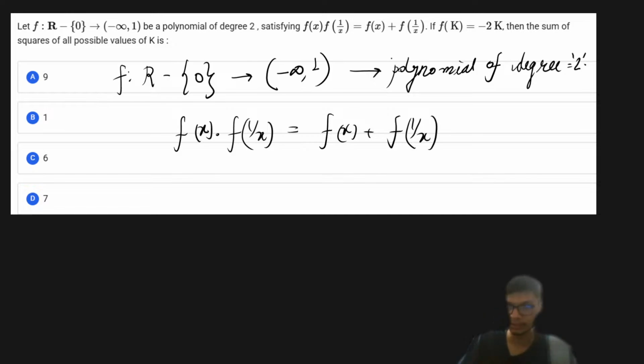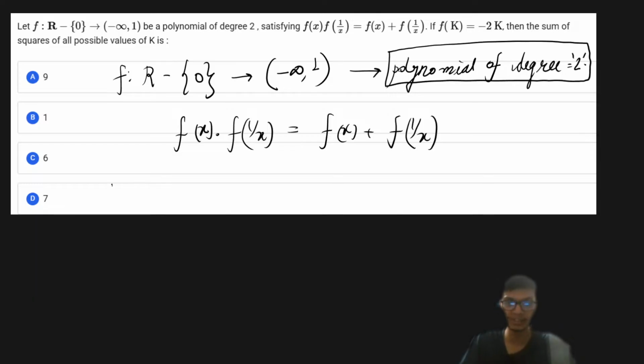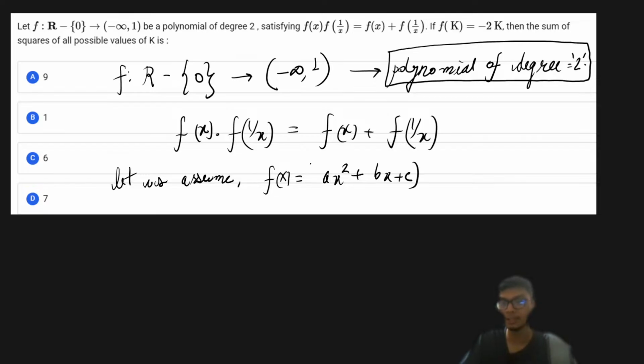So given that f is a polynomial of degree 2, we can always assume f of x is equal to some polynomial of degree 2, that is ax square plus bx plus c, such that a is not equal to 0. Now why am I putting a not equal to 0? Because it is of order 2, so you must have the leading coefficient non-zero.